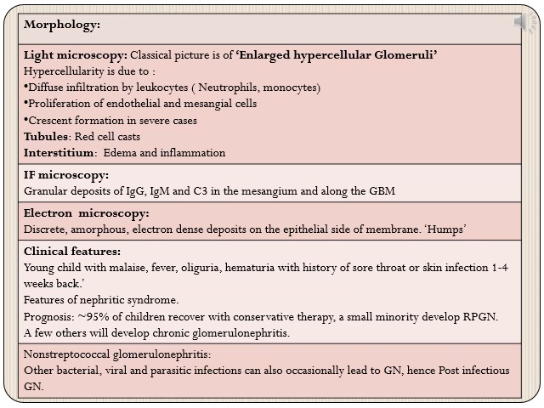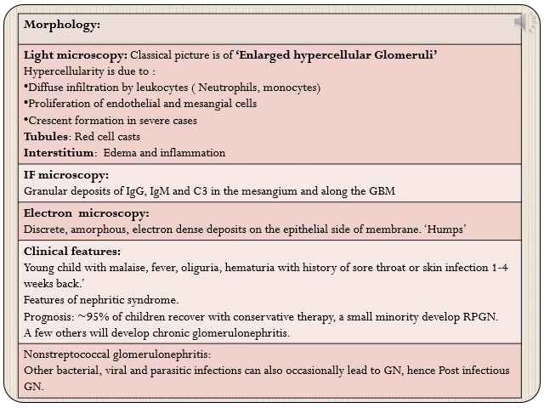On immunofluorescence, there is presence of granular deposits of IgG, IgM and C3 in the mesangium and along the glomerular basement membrane. On electron microscopy, there is presence of discrete amorphous electron dense deposits on the epithelial side of the membrane, which are also called humps.